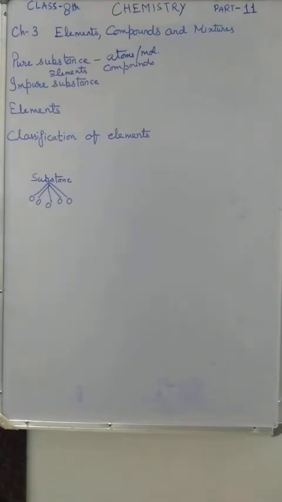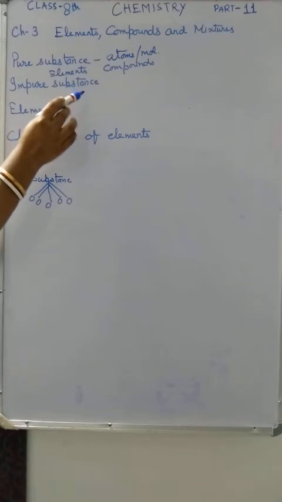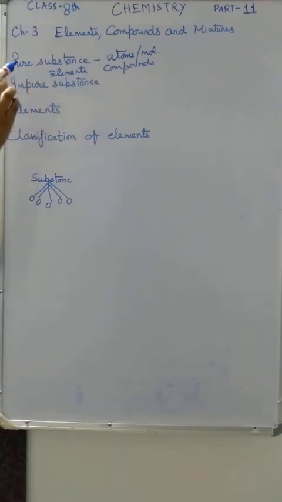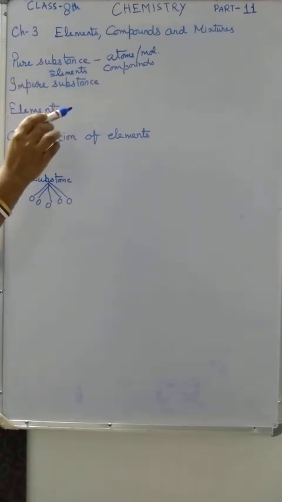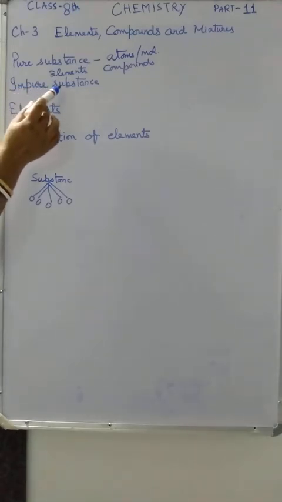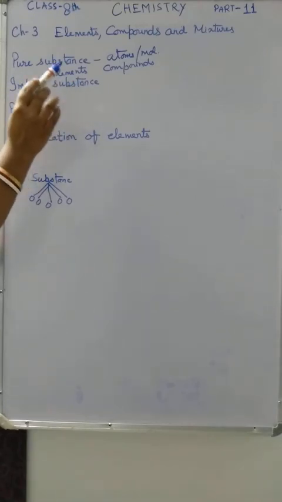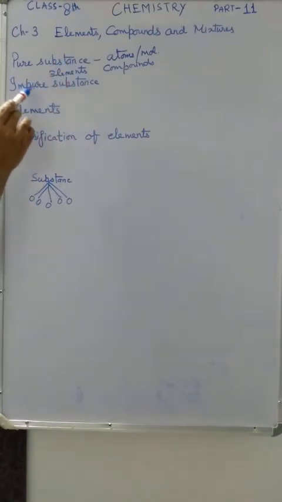They will be mixed together physically. The ratio will not be fixed, and it is not one type of substance.